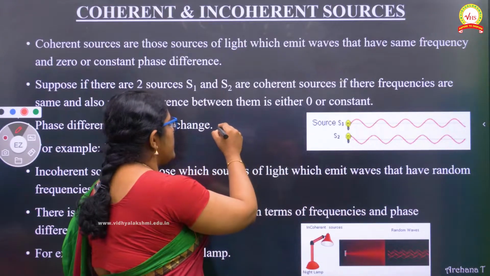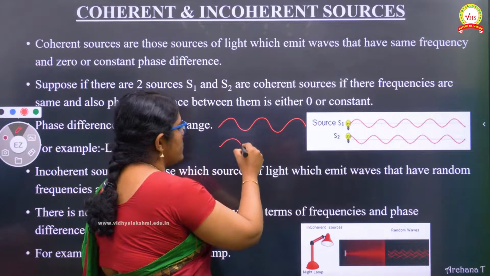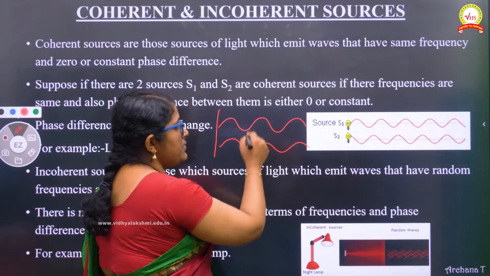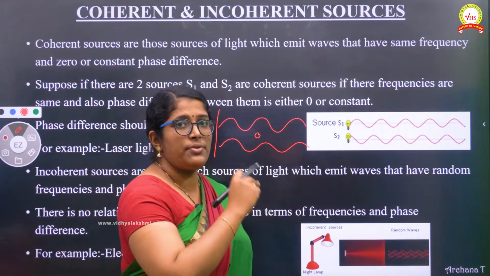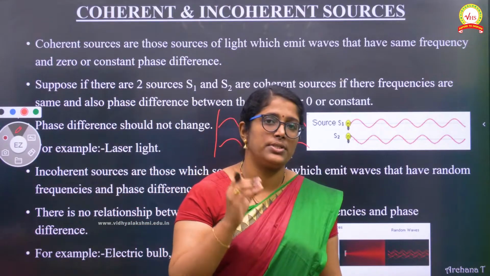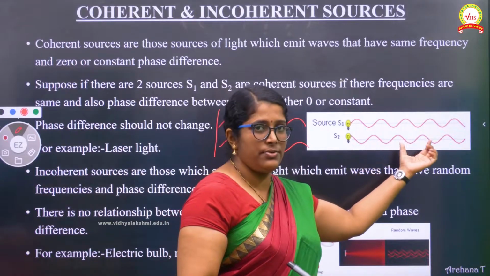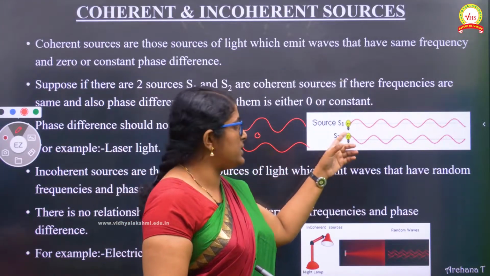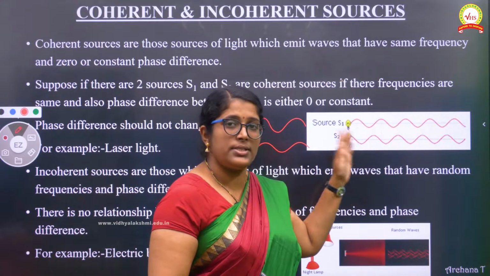Another example: one wave is like this, and another wave is just similar to that. This one is also an example. Here you can see the phase difference is 0 because both are starting from the same point. So the phase difference is 0. But here you can see there is a phase difference because they are not starting in the same manner. Here one wave has a crest, but the other has a trough.